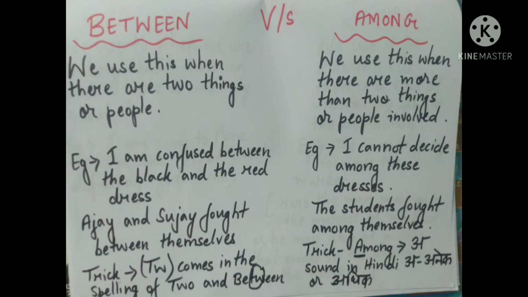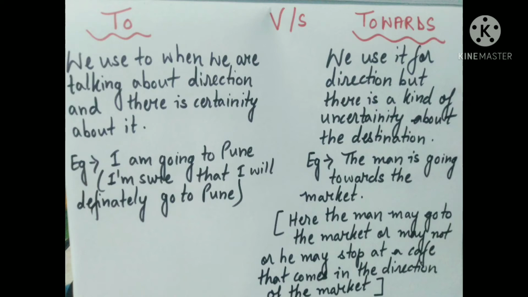Okay. The next set of word that confuses us is to and towards. When do we use to and when do we use towards? We will use to when we are talking about direction and there is a certainty about it. For example, if I am saying I am going to Pune, here I am sure that I will definitely go to Pune. And when do we use towards? We use towards in case of direction, but there is a kind of uncertainty about the destination.